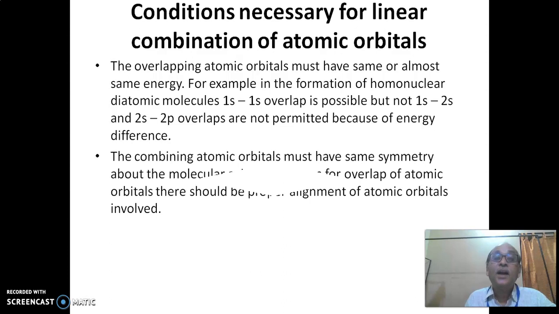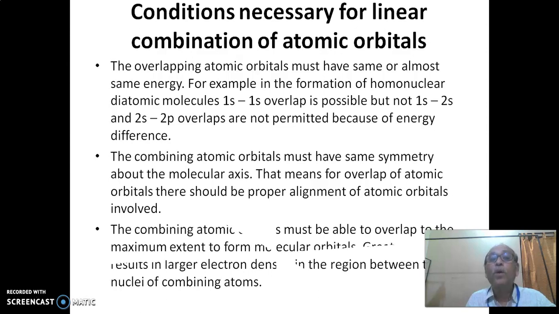Then, the combining atomic orbitals must have the same symmetry about the molecular axis. That means for overlap of atomic orbitals, there should be proper alignment of the atomic orbitals involved. The combining atomic orbitals must be able to overlap to the maximum extent to form a molecular orbital.